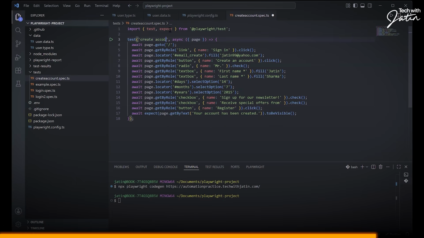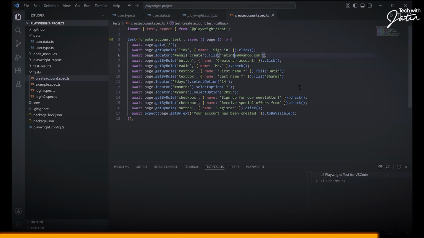Now, the next thing that comes into picture is, if I run this particular script, is my test going to pass? The answer is no. The Jatin99 account has already been created. I just created one. That's the reason I was getting the message account created successfully. So it is just capturing my old information. I just changed the email address to Jatin199 or something like that. I can just save this.